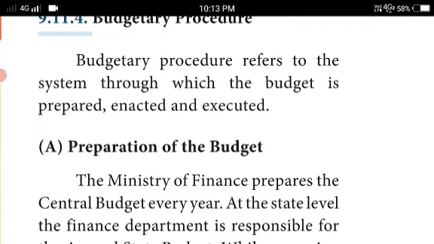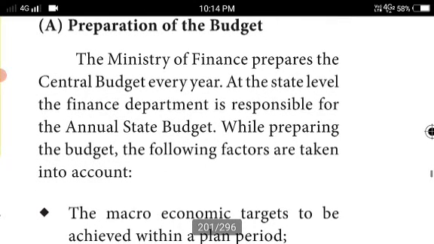Budgetary procedure refers to the system through which the budget is prepared. When they are preparing the budget, how do they prepare? What are the rules and procedures they have to follow? So that the budget is prepared, enacted and executed. How they enact and execute the budget is the budgetary procedure. Preparation of the budget is very, very important.